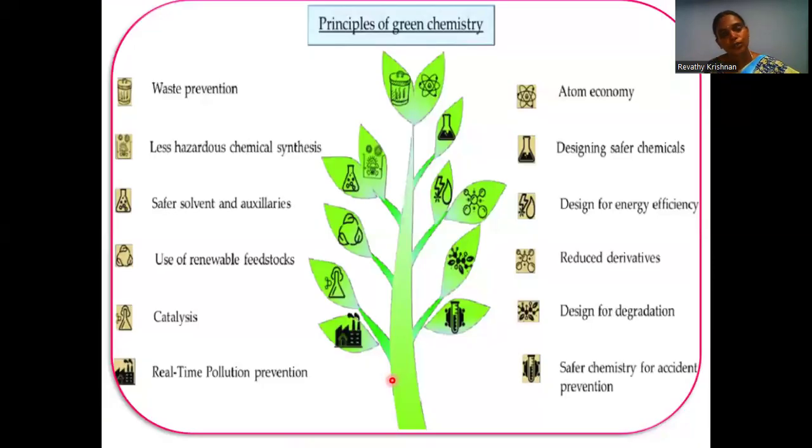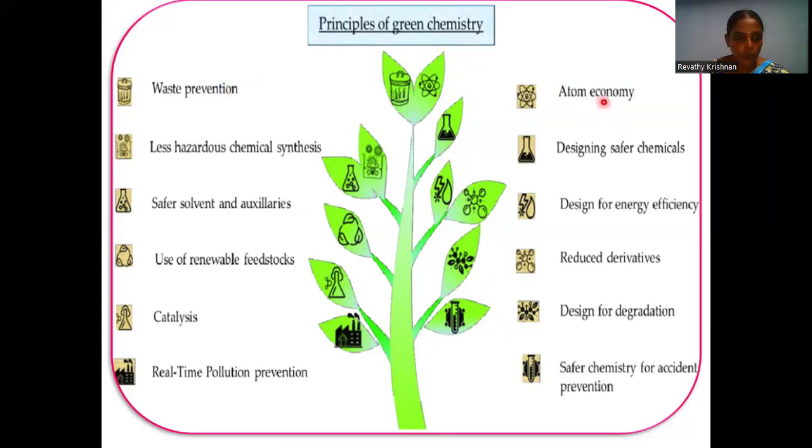Here, we are going to see the principles of green chemistry. The first one is waste prevention. It is better to prevent waste than to treat or clean it up after it has been created. And the second one is atom economy.